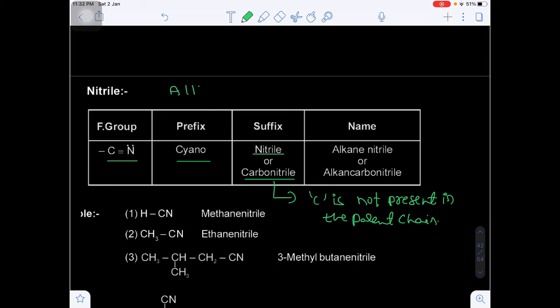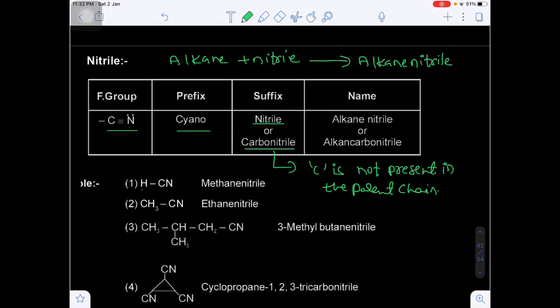Okay, so the IUPAC name will be alkane plus nitrile. Here we should not omit the small e in alkane, that's why this is known as alkane nitrile. In alkane nitrile the carbon is also included. That is very, very important. Here only one carbon is there, which is included in the word root, so it is methane nitrile. If there are 2 carbons, ethane nitrile.